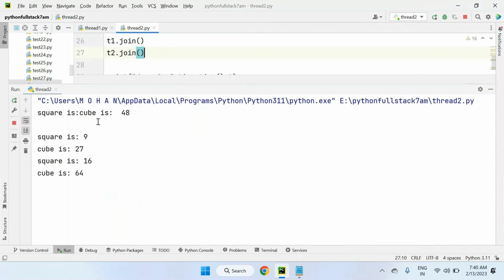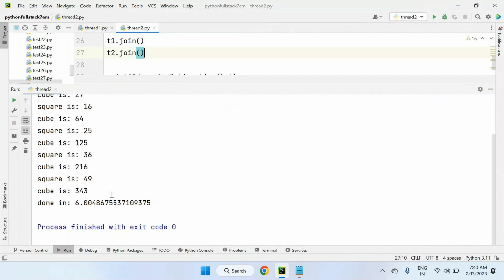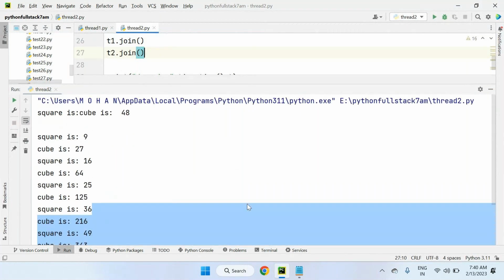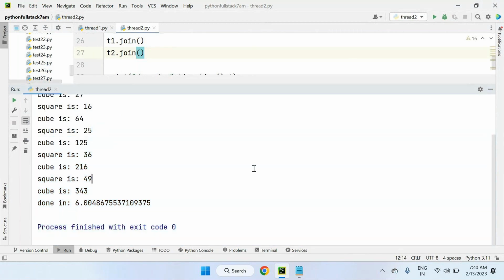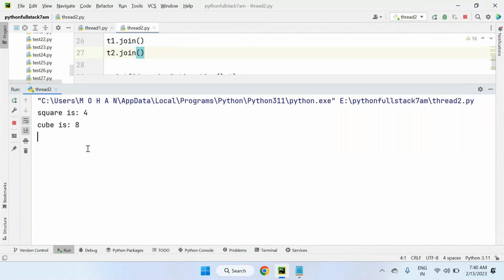But sometimes you can see this when we are working with multi-threading programs or parallel execution, the output we are not getting as we expected, meaning irregular output will come. It's common when working with multi-threading programs, because multiple threads are running parallelly.